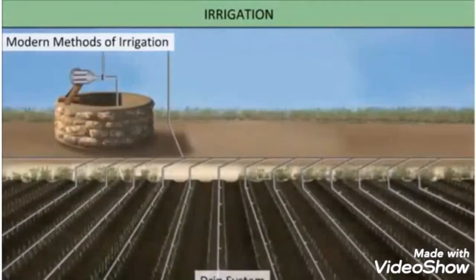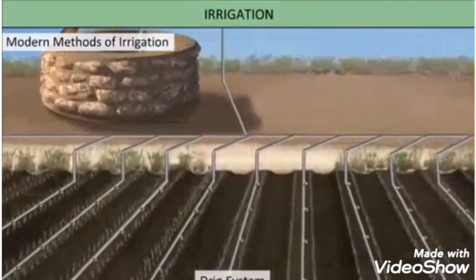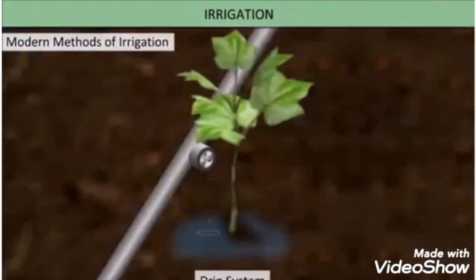Drip system. In this system, the water falls drop by drop just at the position of the roots, so it is called the drip system. It is the best technique for watering root plants, gardens, and trees. The system provides water to the plants drop by drop. Water is not wasted at all. The drip system of irrigation is very effective where water availability is poor.